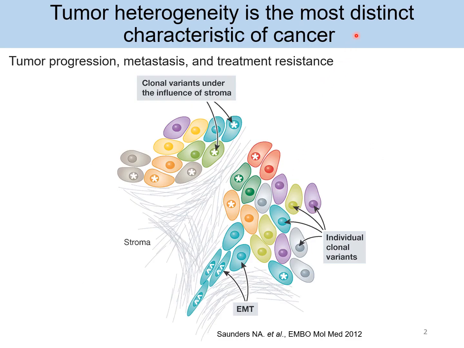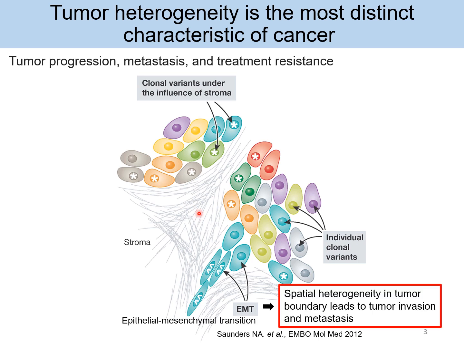Tumor heterogeneity is the most distinct characteristic of cancer, which drives tumor progression, metastasis, and treatment resistance. The two major drivers of tumor heterogeneity include tumor intrinsic genetic instability and the influence from stromal cells in the tumor microenvironment.